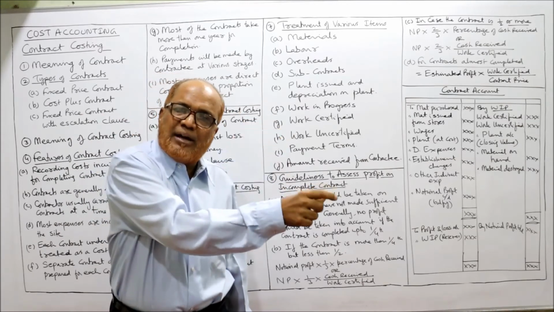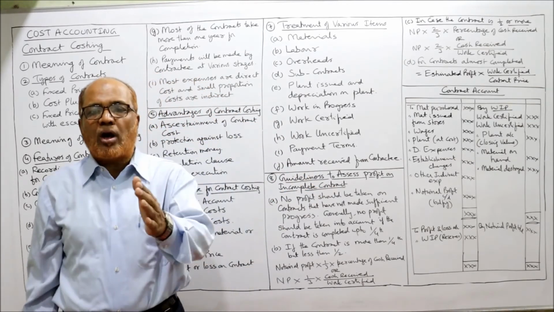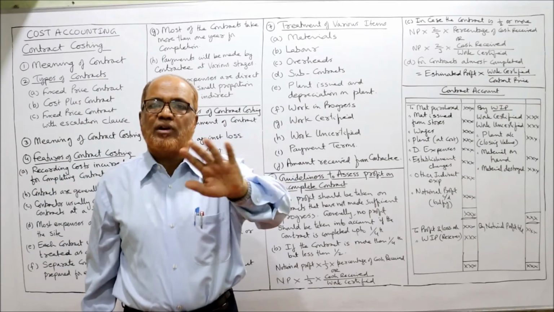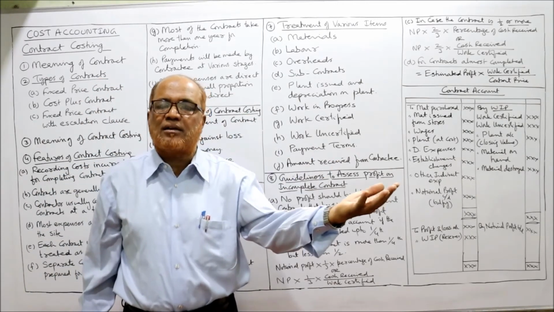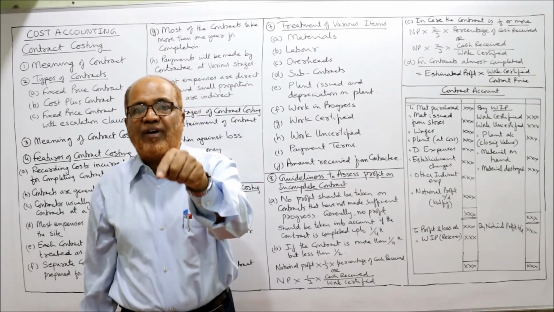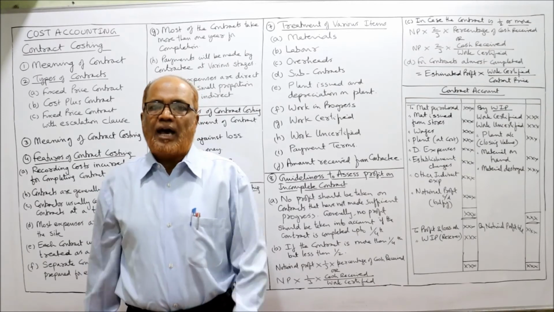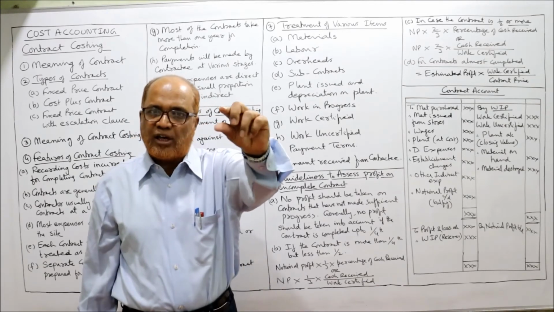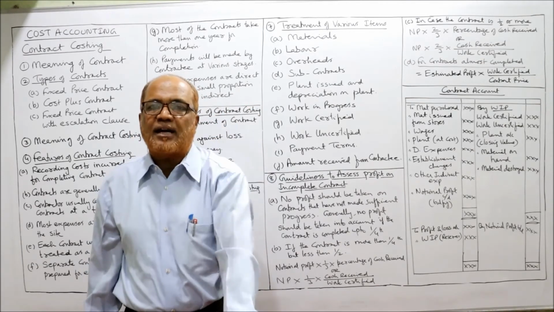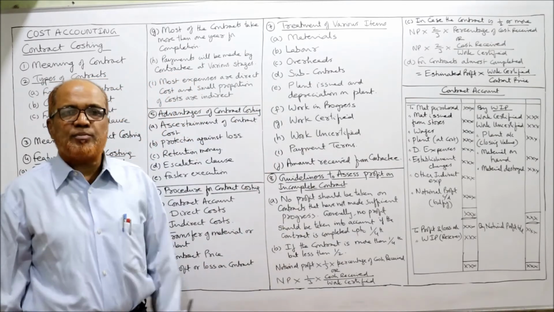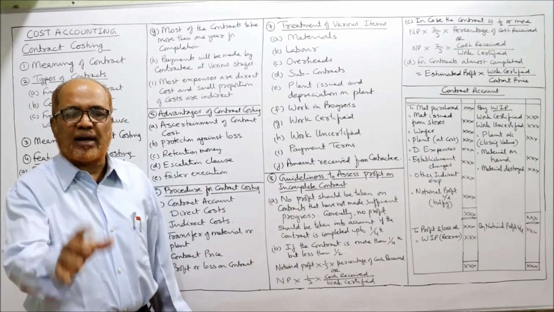It should be shown on the liability side of the balance sheet. But normally, the contractee's account which shows a credit balance will not be taken on the liability side. It will be deducted from work in progress on the asset side of the balance sheet. On the asset side, I am going to take work in progress, and from work in progress I deduct cash received from the contractee. So these are the treatments of various items in the contract account.